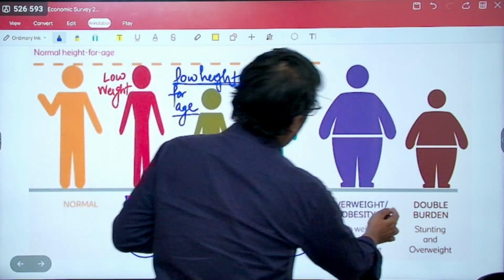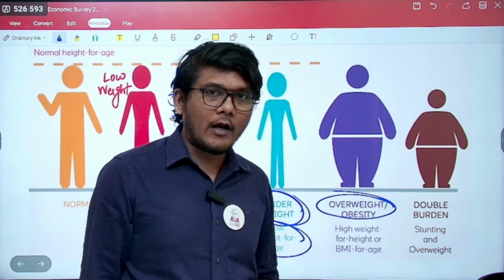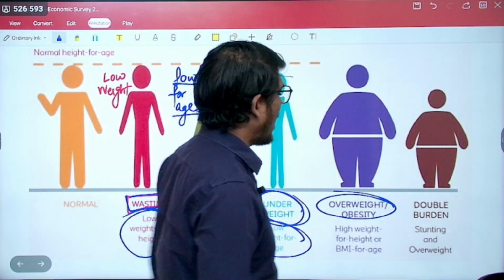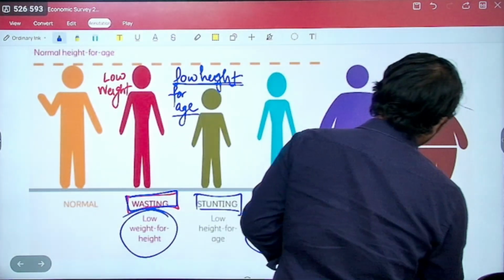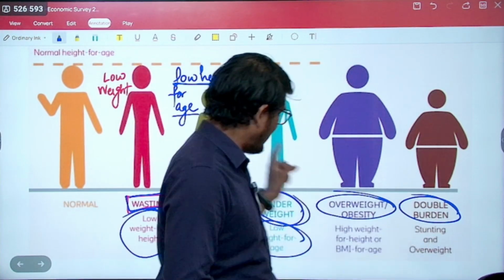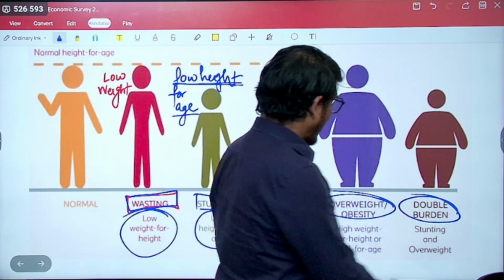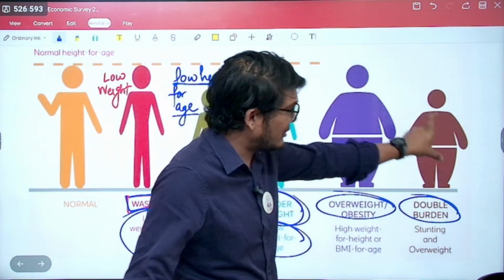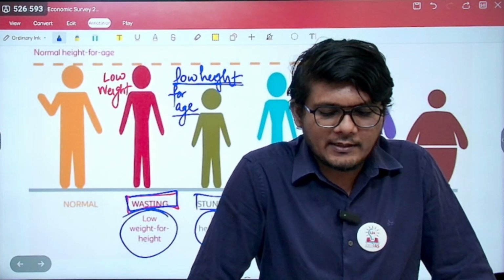Moving ahead, you have then overweight or obesity. That means high weight for height or age. That means the BMI, body mass index, of the person is going to be high. So this is what overweight is about. And then finally you have the double burden. Double burden means someone who is stunted as well as overweight. Stunted means low height for age, but at the same time the weight is quite more as compared to the height. So that will be double burden. Now this is not mentioned in the economic survey, but is a relative term. So you should be knowing all these concepts.